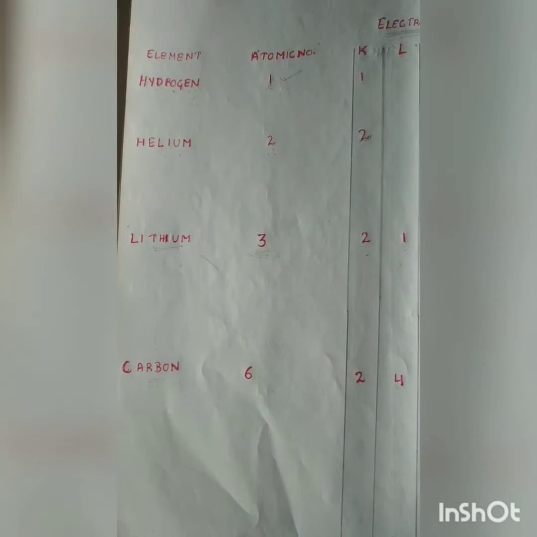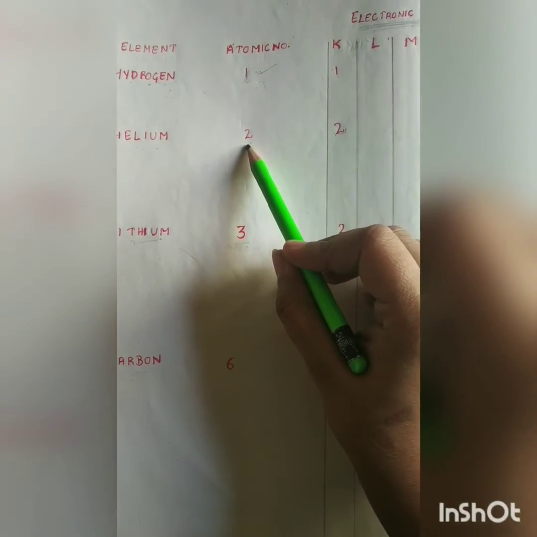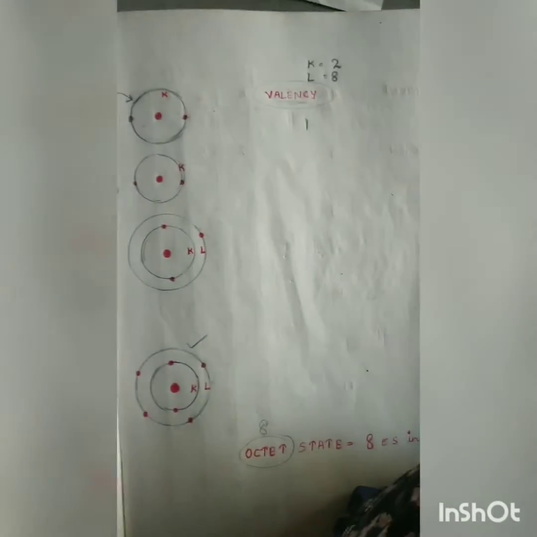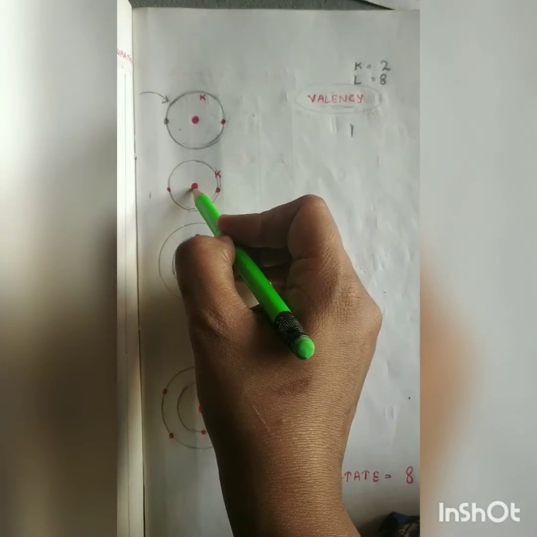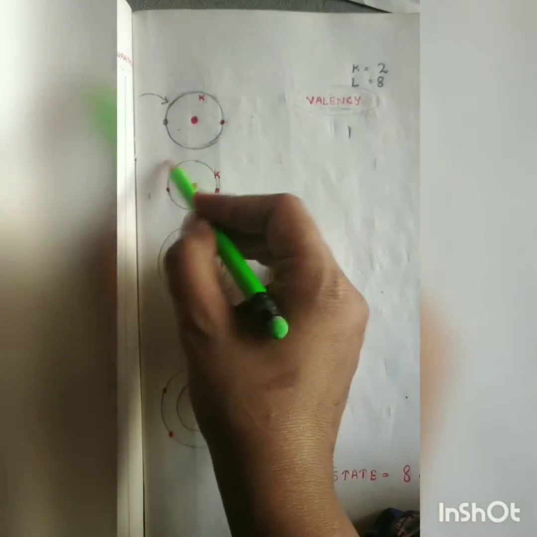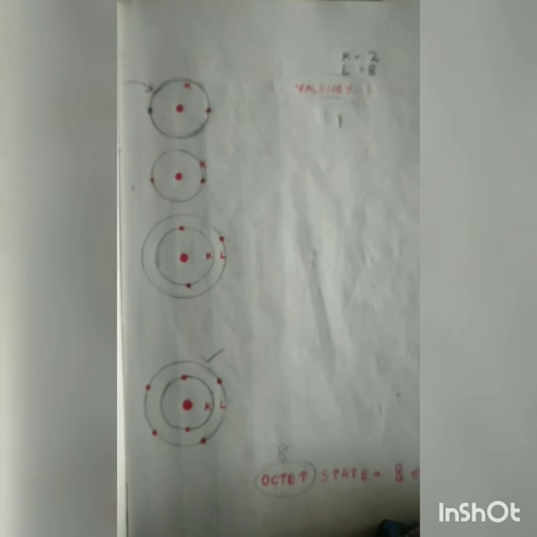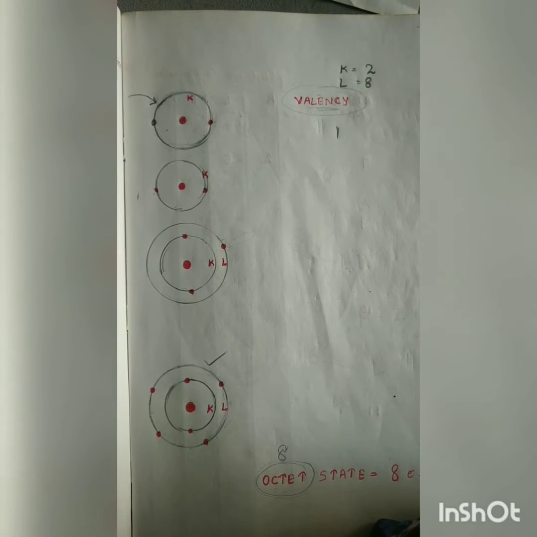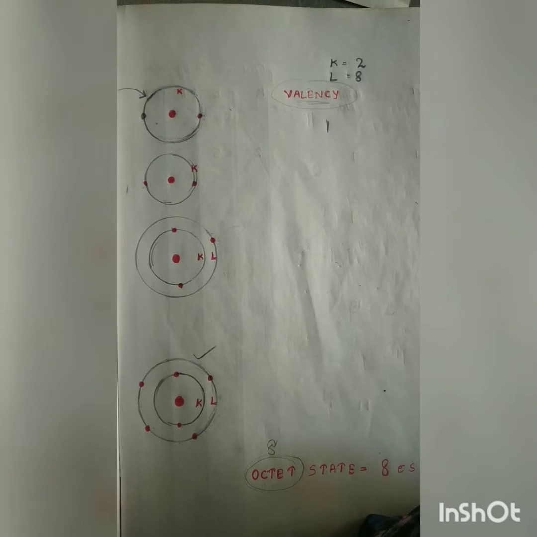Let's move to another element, helium. What is the atomic number of helium? 2, which means that the number of electrons present in the helium atom is 2. And its structure can be represented like this: nucleus at the center and 2 electrons revolving around the nucleus. Now, do you think this helium atom is stable? Yes, because its K shell is already filled with 2 electrons.